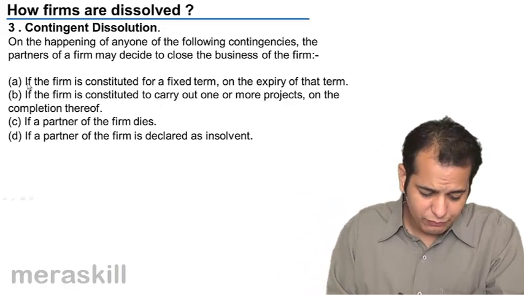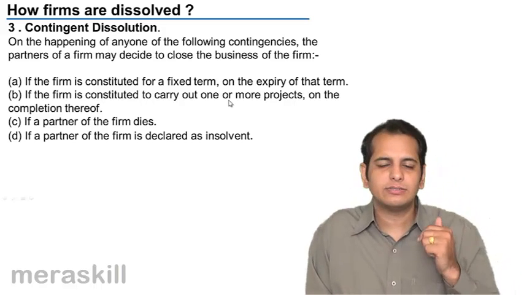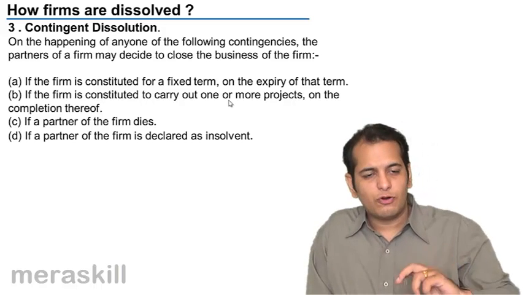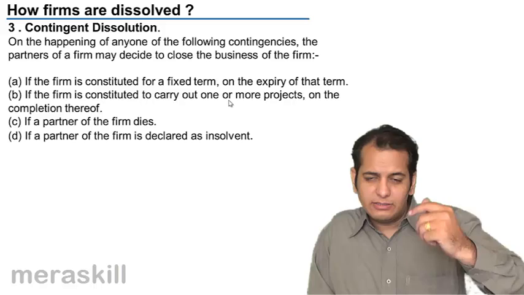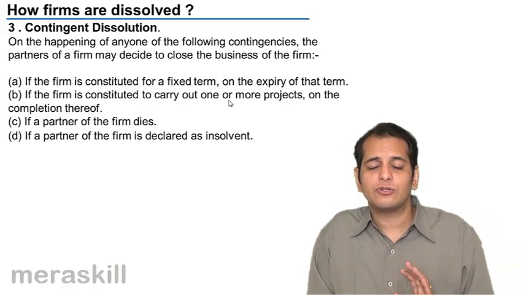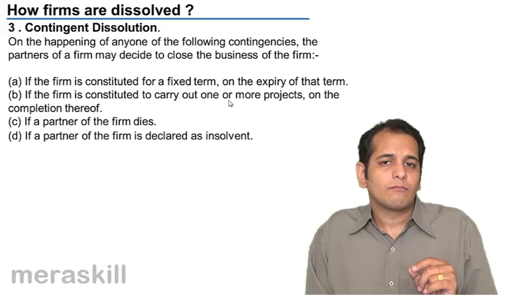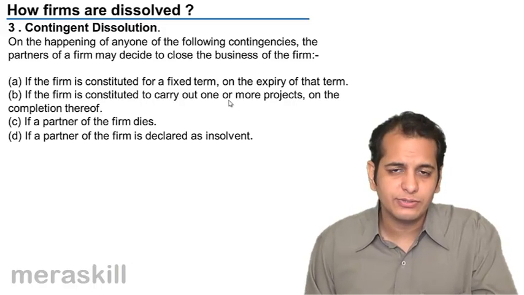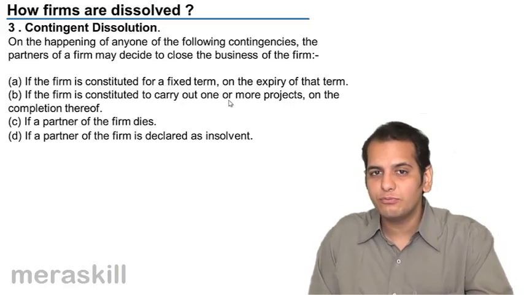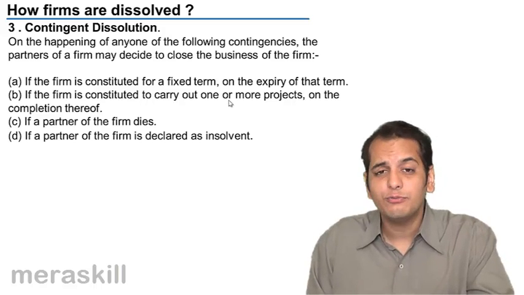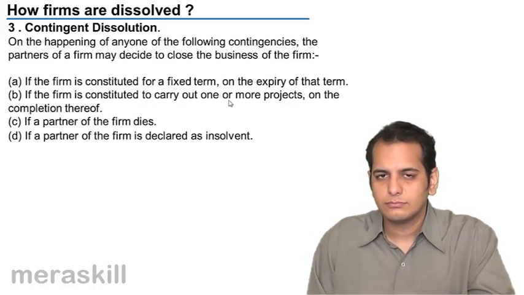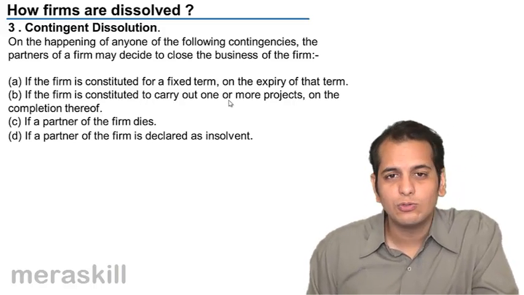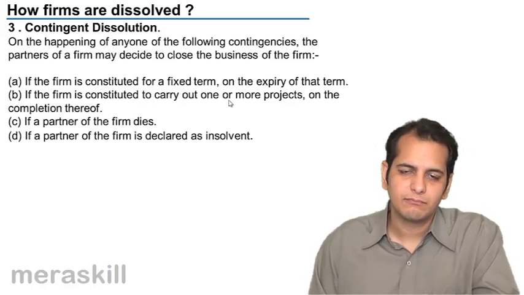Okay. Now in the first 2 points, we said if it's a particular partnership formed for some term or formed for an objective or formed for a project, and then either the time or the project is complete, the firm has to dissolve. Let me tell you, the firm ideally should dissolve, but it may not dissolve in all cases. The partners may want to continue with the firm, and if they continue with the firm, then their rights and liabilities remain the same. They also continue their rights and liabilities. Okay.